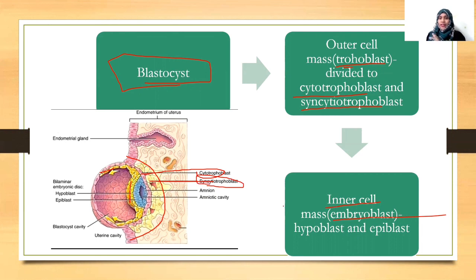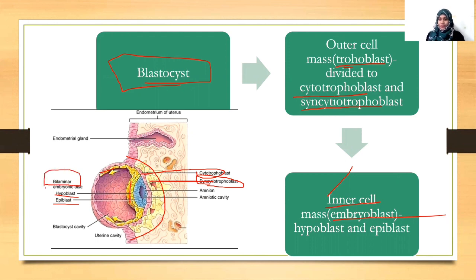Okay. Then the inner cell mass or the embryoblast is again getting divided into 2. What are they? Hypoblast, epiblast. So the inner cell mass is again divided into 2, hypoblast and epiblast. And these together are called the bilaminar embryonic disc.